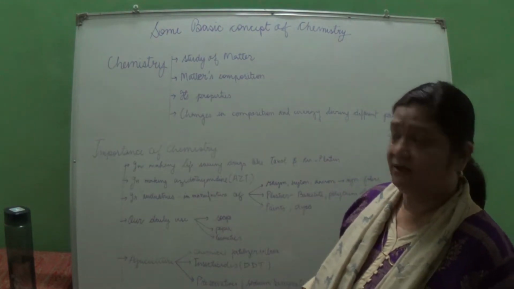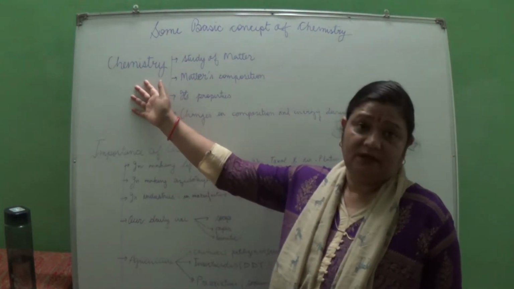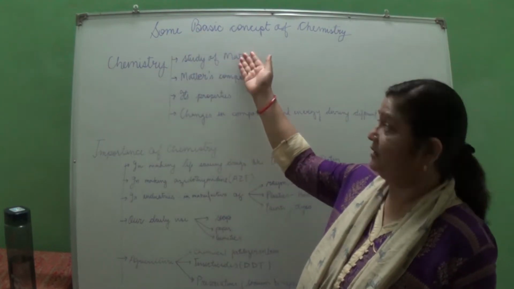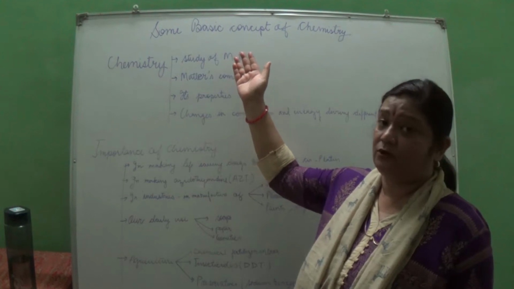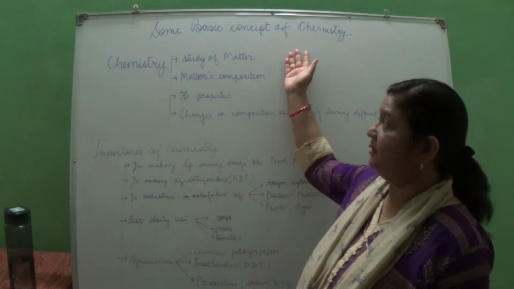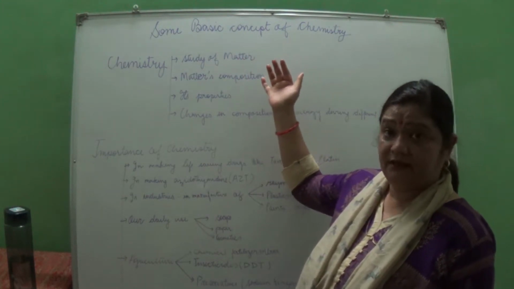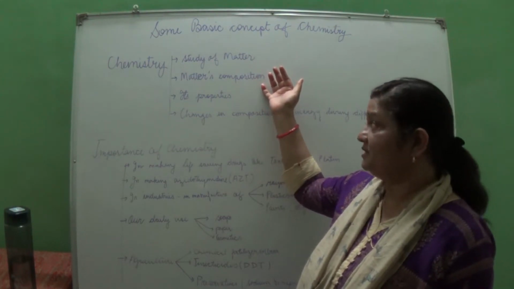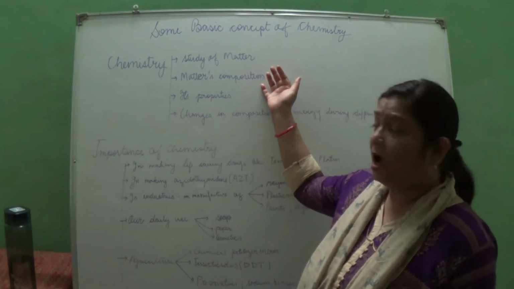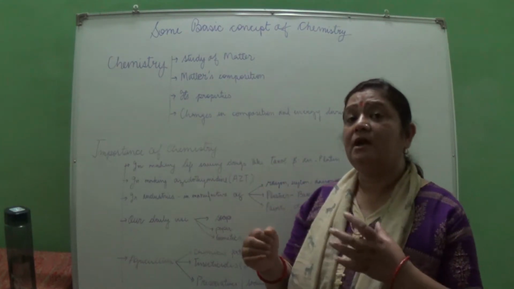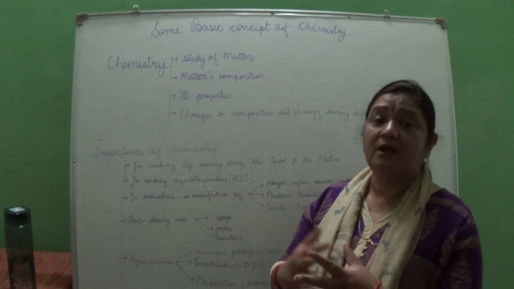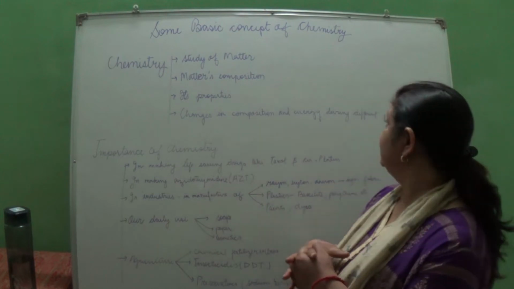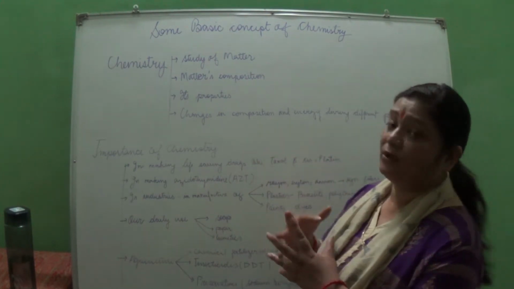So first I am starting from chemistry only. What is chemistry? What we are studying in chemistry is the study of matter. So matter is what? Anything which occupies space and has got mass. Its composition: it exists in the form of elements, compounds and mixtures, their properties, how the changes in the composition take place when a reaction occurs, and how there are changes in energy in different processes.